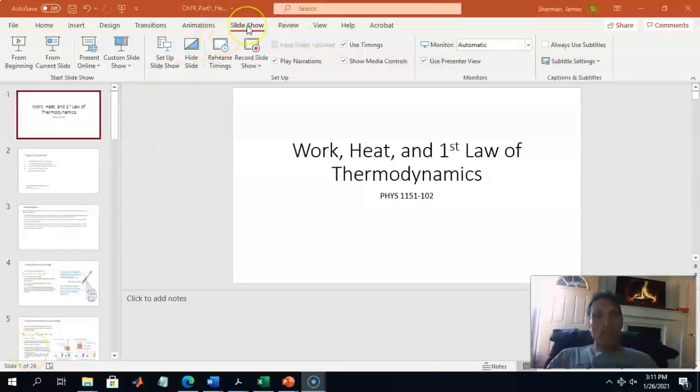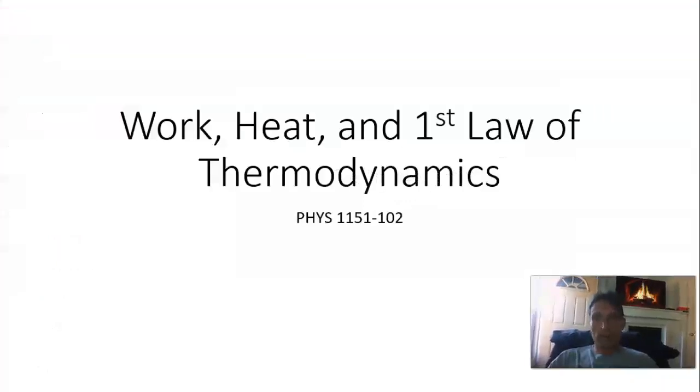Okay, we're going to be starting chapter 19 today, which deals with heat, work, and the first law of thermodynamics. We began this process by introducing ideal gases and gas phase processes in the last chapter. We're going to continue that today.